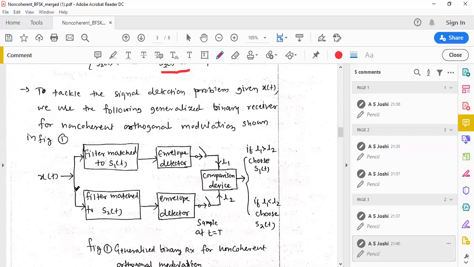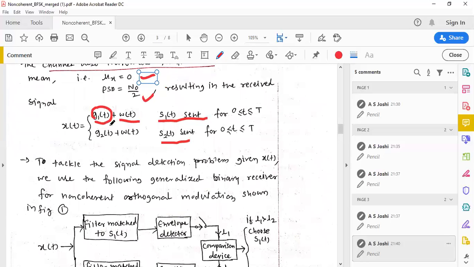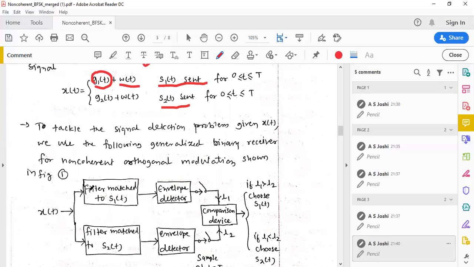Here x of t is a random signal, which may be G1 of t plus W of t, or it may be G2 of t plus W of t. We are using a filter matched to S1 of t. Here we are using a matched filter whose impulse response matches the characteristics of the basis function.